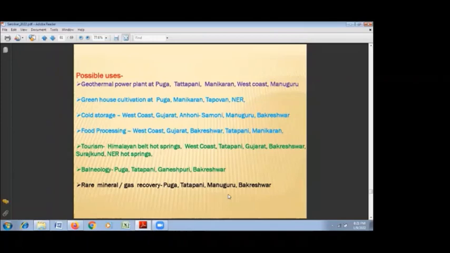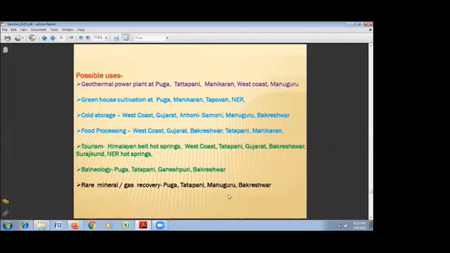Greenhouse cultivation is very much useful, and it is feasible also. The cold storage in places like West Coast, that is refrigeration plants in West Coast, that is near Bombay or Gujarat, where there is a lot of cultivation and agriculture production and food processing industry. Anoni Samoni, that is Pachmadi area, Managuru and Bakreshwar.